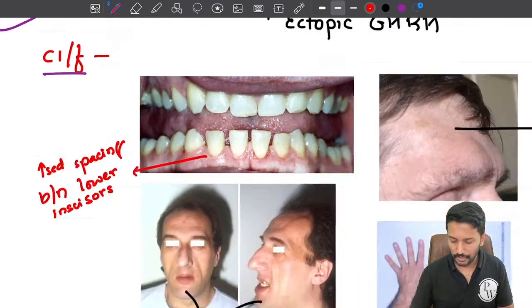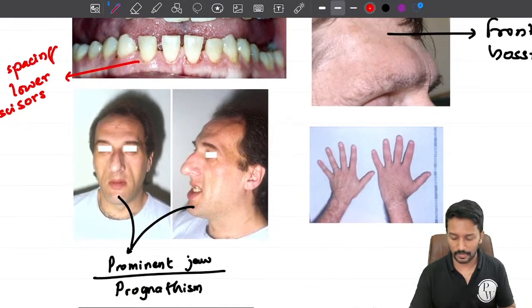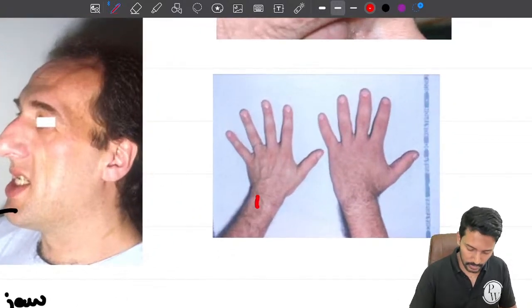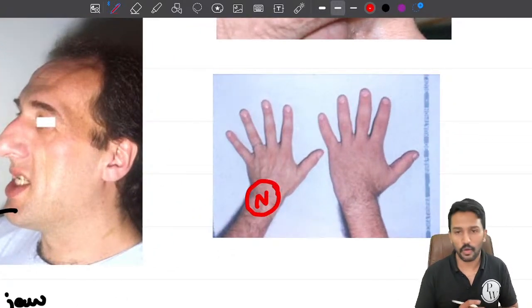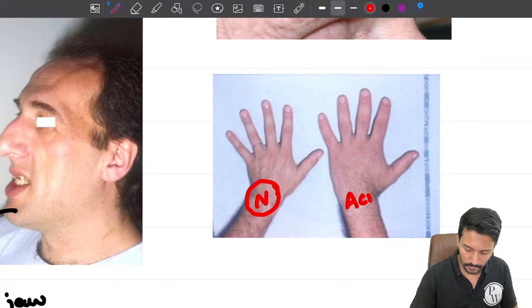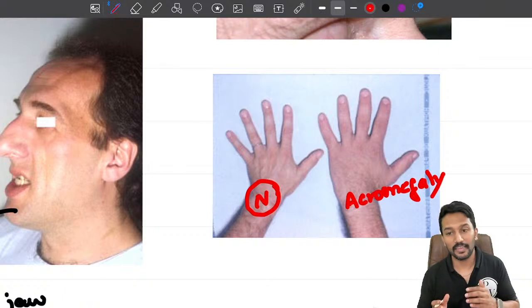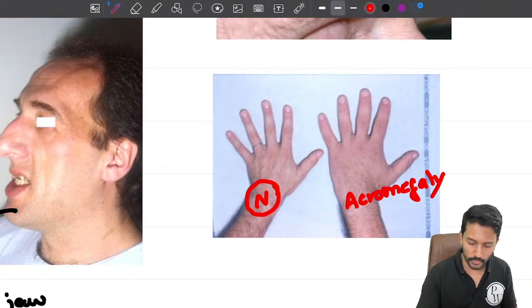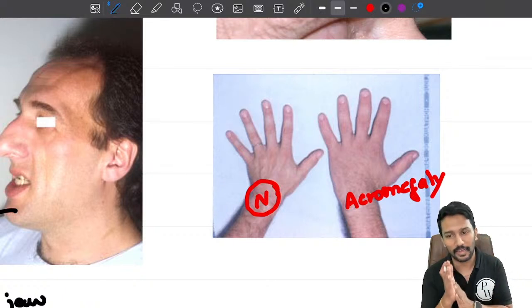All these are potential image based questions. Okay. Next, when you look at this image, this is the hand of a person who has normal growth hormone, and on the right you have the hand of a patient with acromegaly, right? You can clearly notice that the hand is enlarged, right? This is actually what we call acromegaly, enlargement of acral parts.